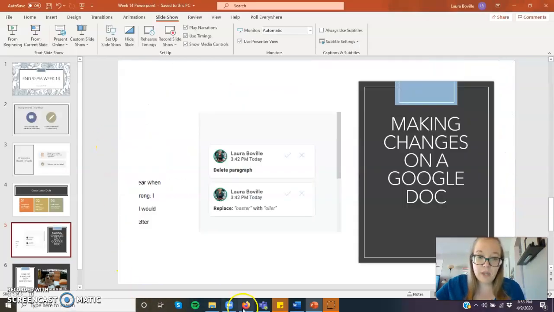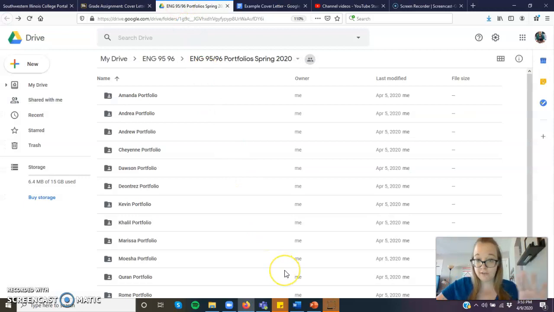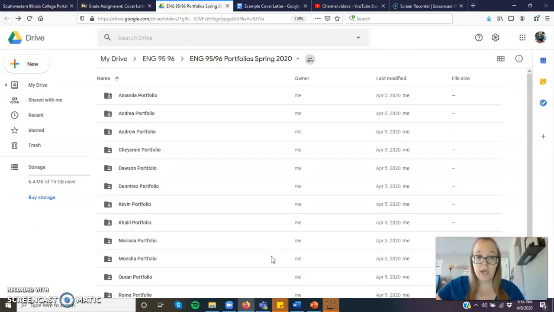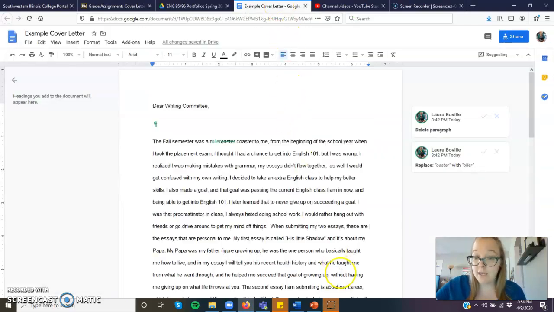So I'm going to go over to Google Drive, all right? When you log on, you should see this, right? A whole list of folders. I am going to show you just an example. This is actually the example cover letter you guys are going to look at this week. So say this is your cover letter, okay? I've got it pulled up.